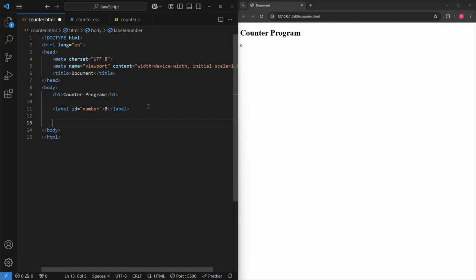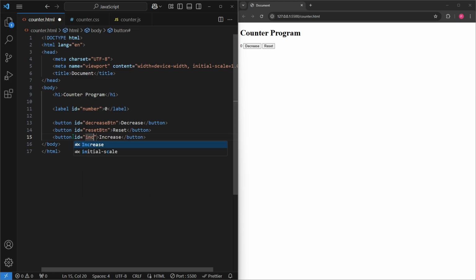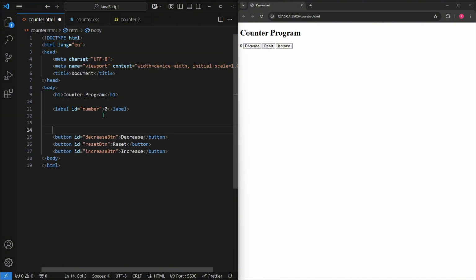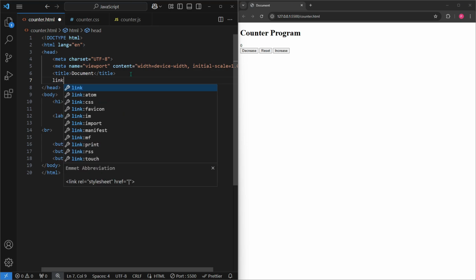Now let's add 3 buttons. Our first button will say decrease, and the ID will be decrease button. The next button will say reset, and the ID will be reset button. The last button will say increase, and the ID will be increase button. Let's add a line break, and let's link our CSS document.